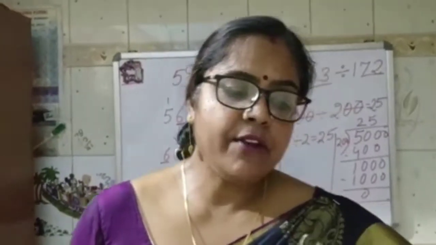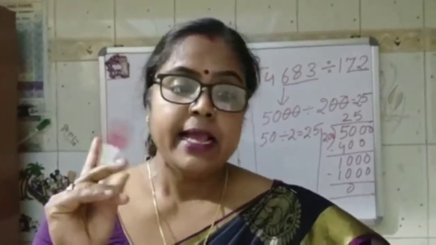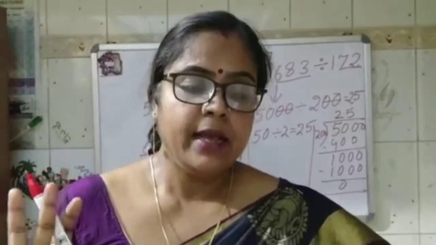A factory has 145 employees. Each employee gets rupees 3,170 in a week. What is the total amount the factory gives out each day? Each day means 1. Okay, it means we have to divide. So 3,170 divided by 145.